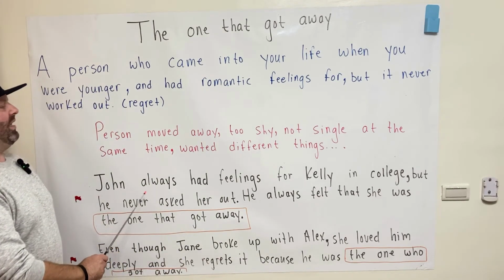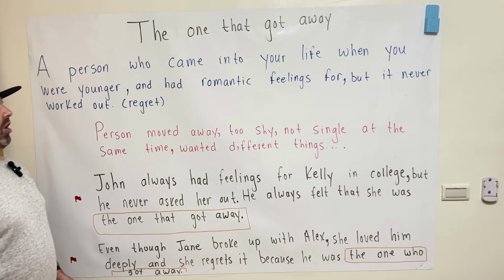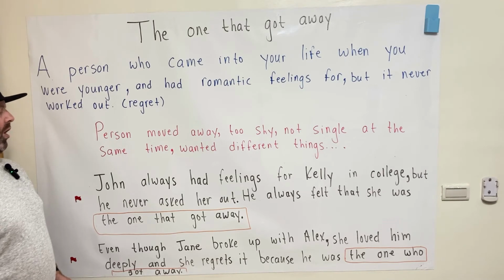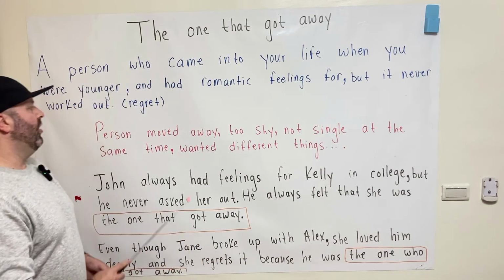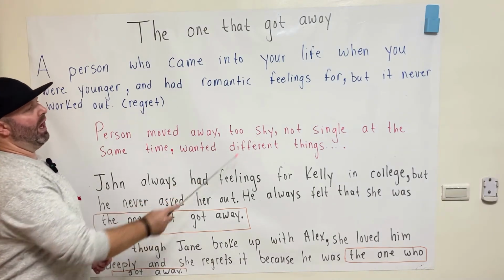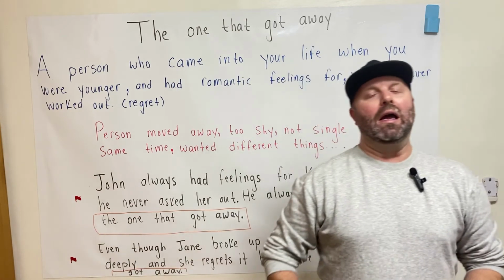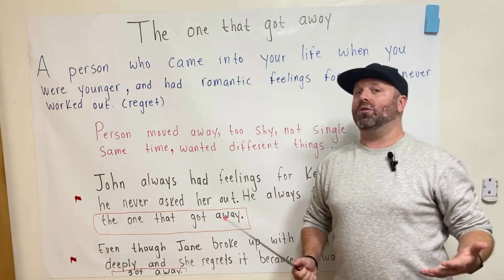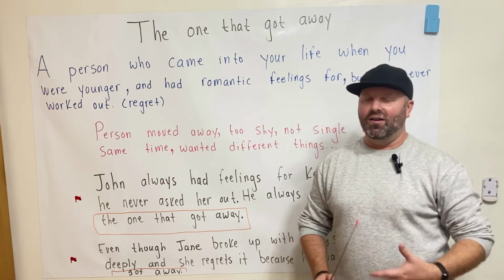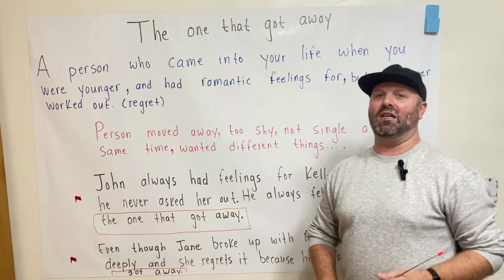John always had feelings for Kelly in college, but he never asked her out. He always felt that she was the one that got away. So in this example here, we're talking about too shy. A guy likes a girl or a girl likes a guy, or whatever it is. And someone is just too shy. It happens all the time. You got to step up and you got to ask them, if you truly care about them, take that chance.